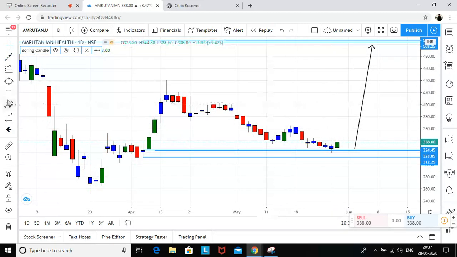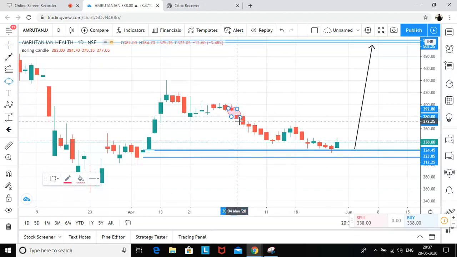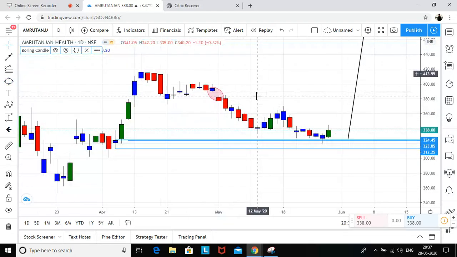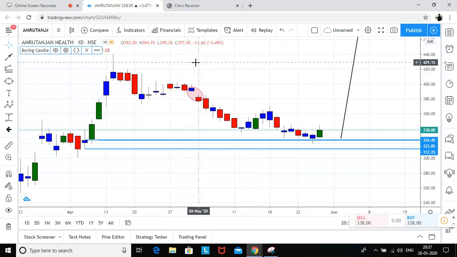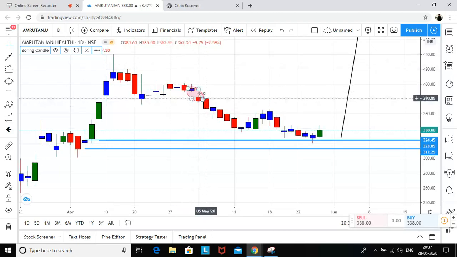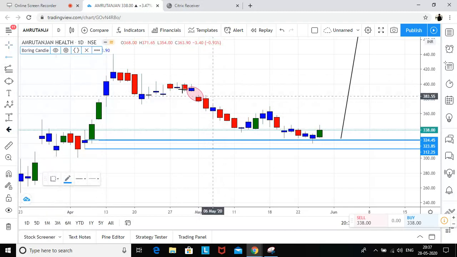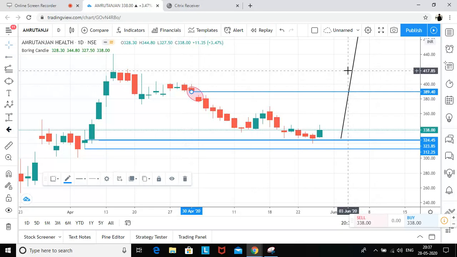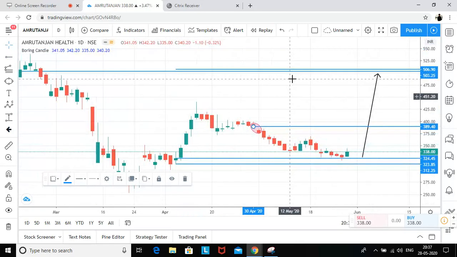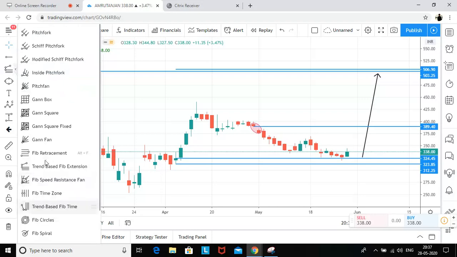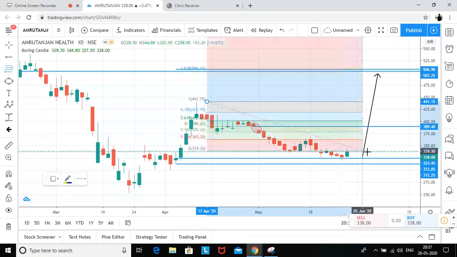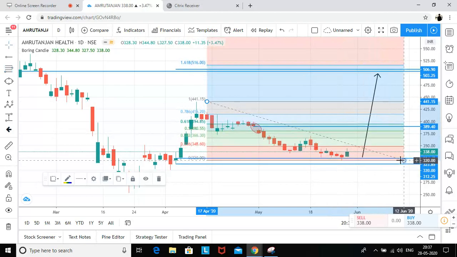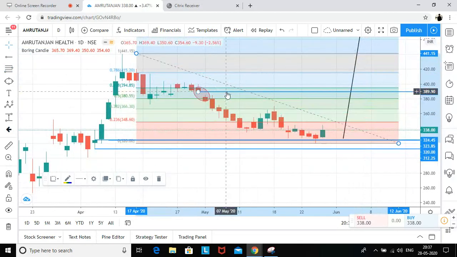So if I say boring candle, and if you see here, there is a gap. And if I say red, blue, red, red, which is drop, base, drop, drop, I'm expecting this gap to be filled first, which will take the price to somewhere around this level, which is 389, 390. Another thing, let me draw a Fibonacci from this to this level.